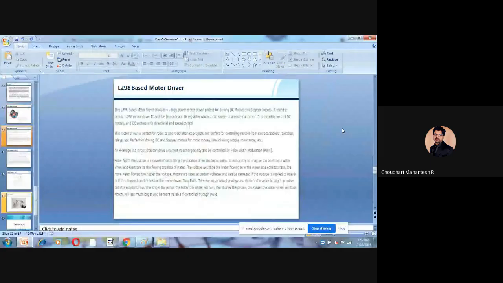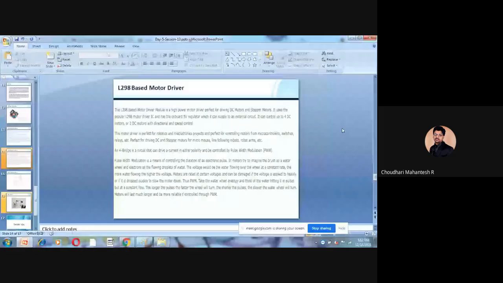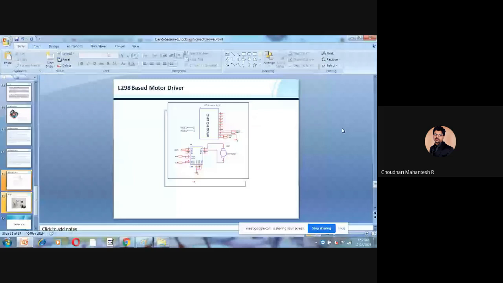So this one is based on the L298 motor driver. So this is a motor.